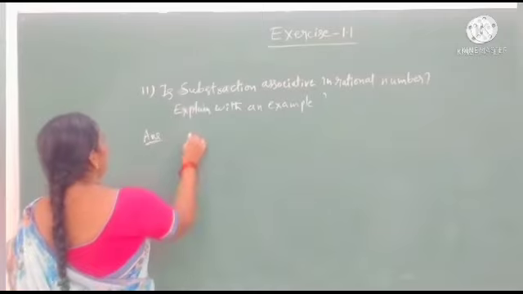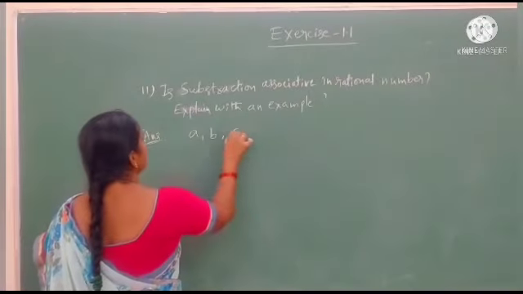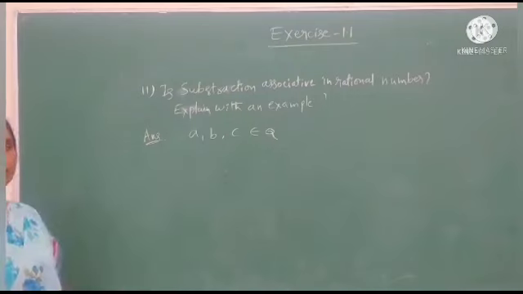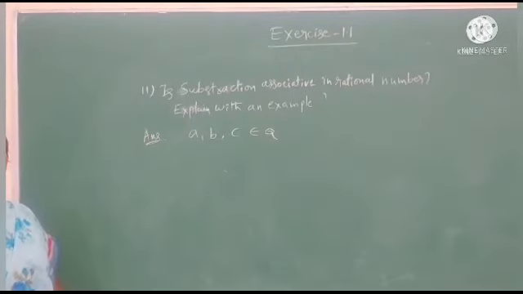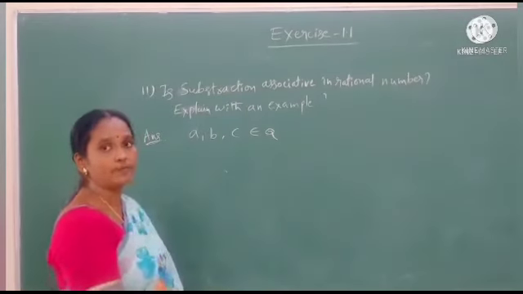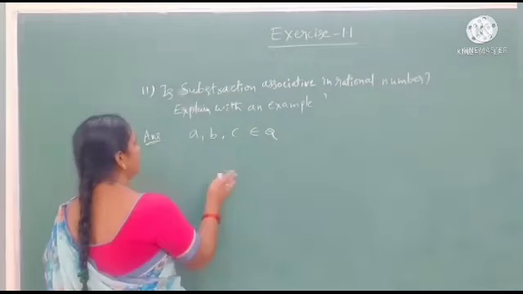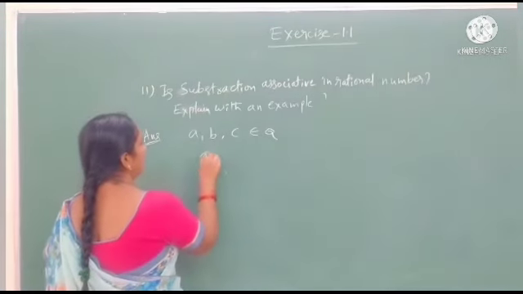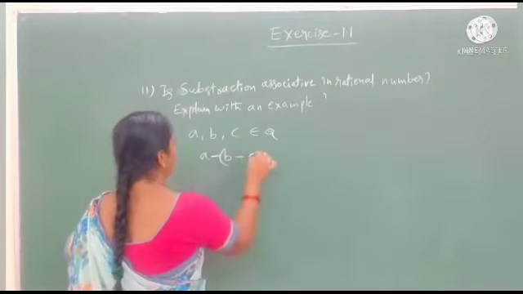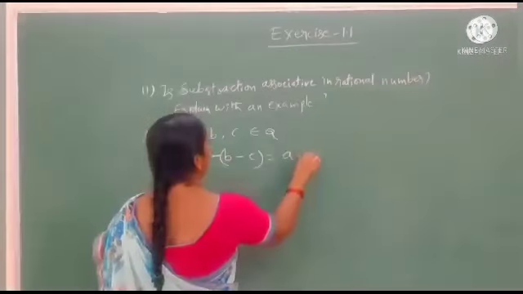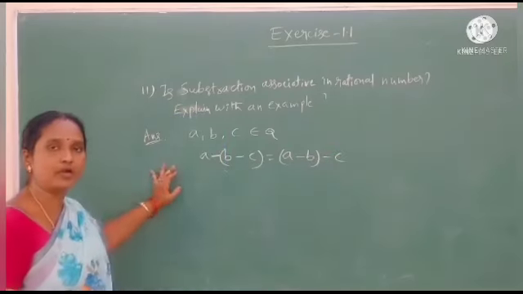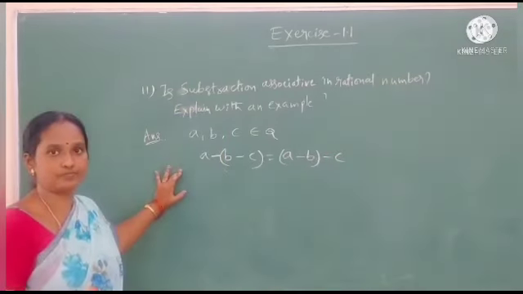See, A, B, C are rational numbers. We write the associative property with subtraction: A minus B minus C equals A minus B minus C. This is the associative property of subtraction.